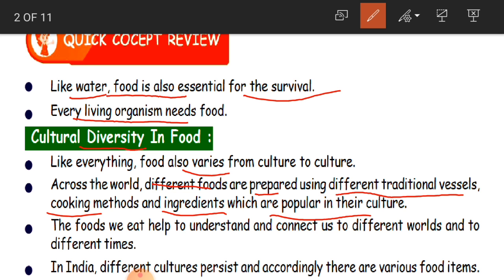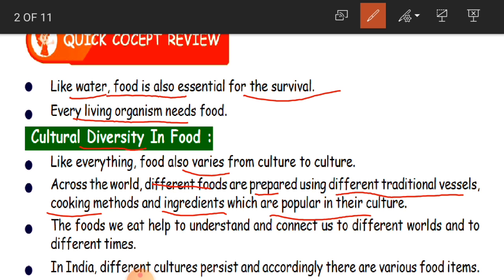For example, in Andhra and Telangana, for any festival you go with lemon rice, you go with semiya kheer, you go with vada and all that. In the same way, if you go to the north side, they have their own recipes. And even religion wise, you have food differences. Even country wise also.